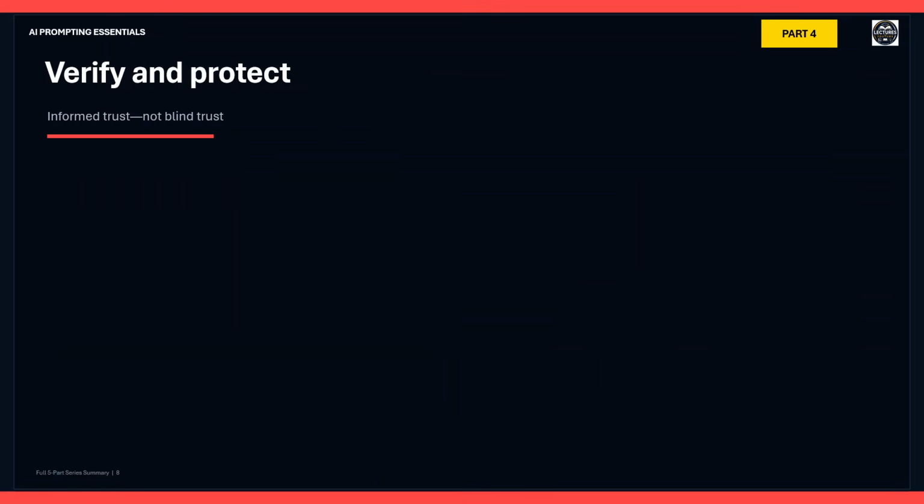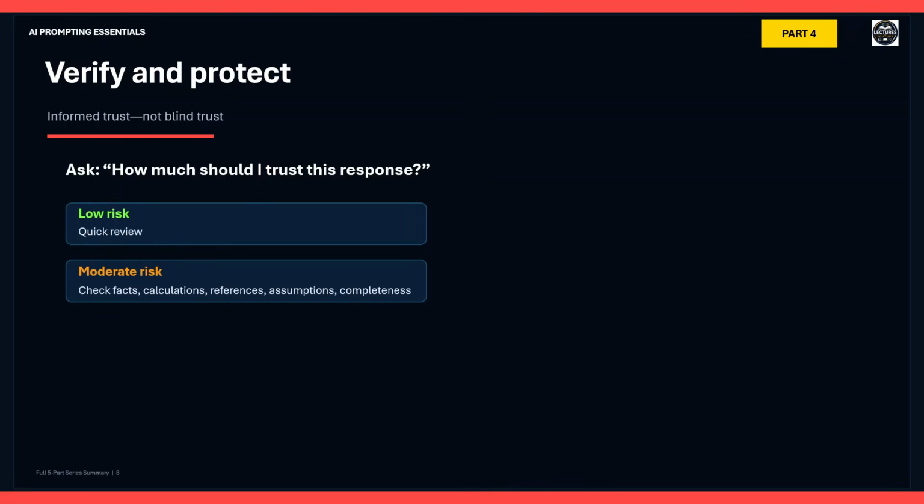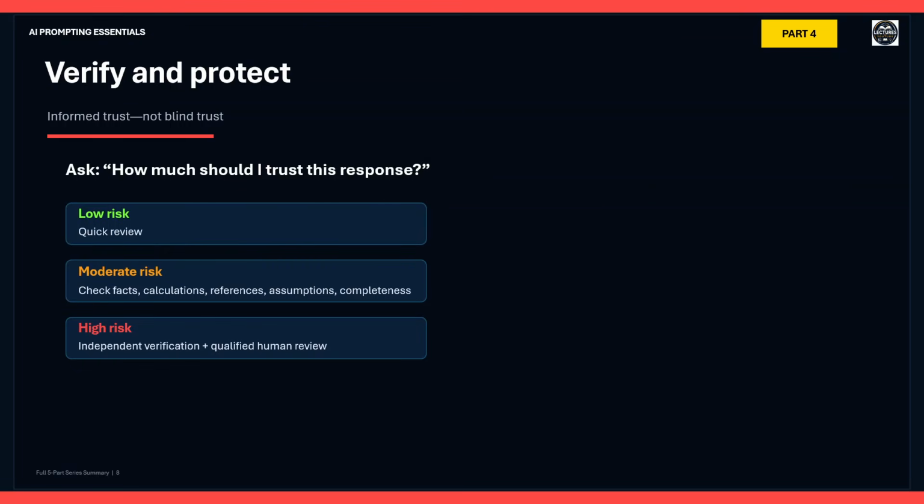Verify and protect. Instead of asking, can I trust AI? Ask, how much should I trust this response? Verification should match the risk. Low risk, quick review. Moderate risk, check important facts, calculations, references, assumptions, and completeness. High risk, independent verification and qualified human review may be necessary.